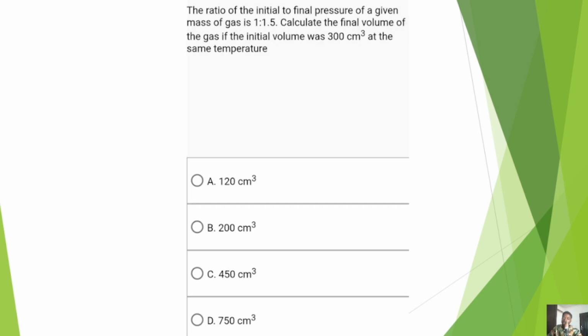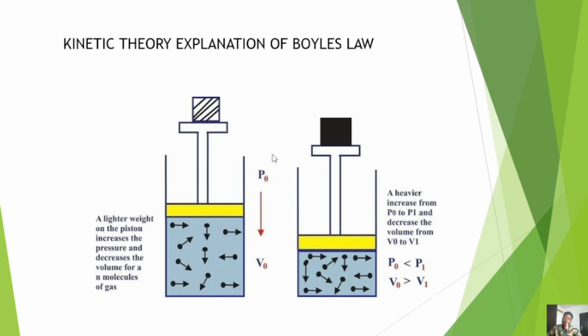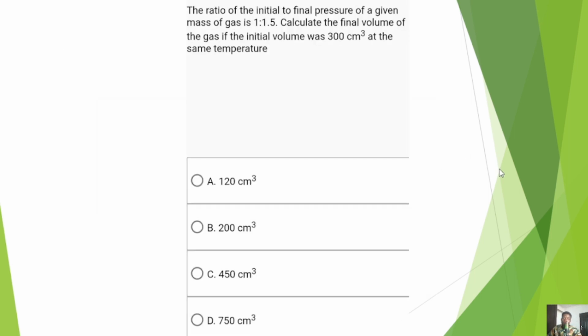Let's try one more question, sorry, two more questions, and then we'll call it off by discussing kinetic theory of gases. Okay, so the next question we're going to be discussing, look at that. They said the ratio of initial to final pressure of a given mass of gas is 1:1.5. So it means that we would assume the initial pressure to be 1 and the final pressure to be 1.5. Just note that. Calculate the final volume.